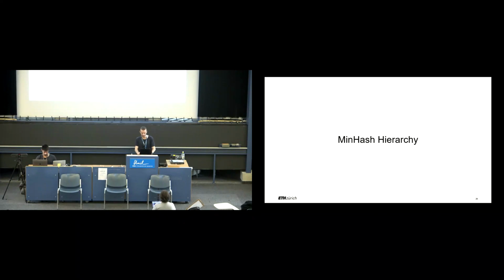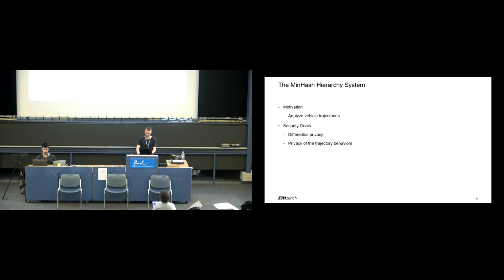Now we'll analyze the MinHash hierarchy system. The MinHash hierarchy system aims to compute statistics about vehicle trajectories while preserving the privacy of the trajectory behavior of users. One example statistic is to compute the most popular route in a city. The MinHash hierarchy system also claims to provide differential privacy for the vehicles.